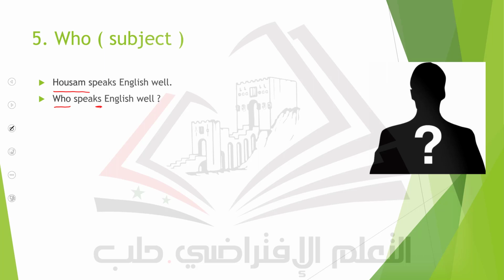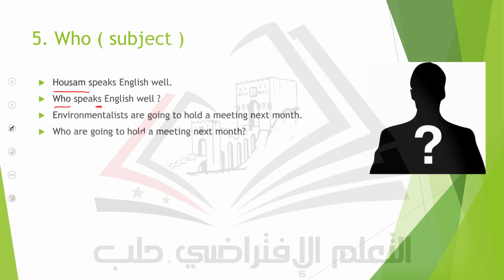Who speaks English well? Sometimes a group of people is also asked about, for example, if we are talking about doctors, engineers. Doctors work in hospitals. We replace the word doctors and ask who work in hospitals. The same for this sentence. For example, they say environmentalists are going to hold a meeting next month. And they underline for us the word environmentalists.